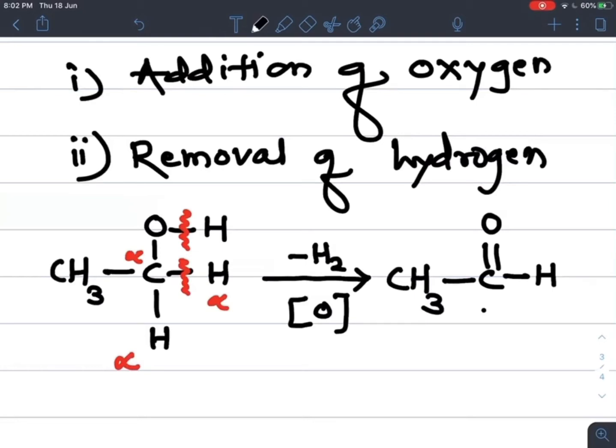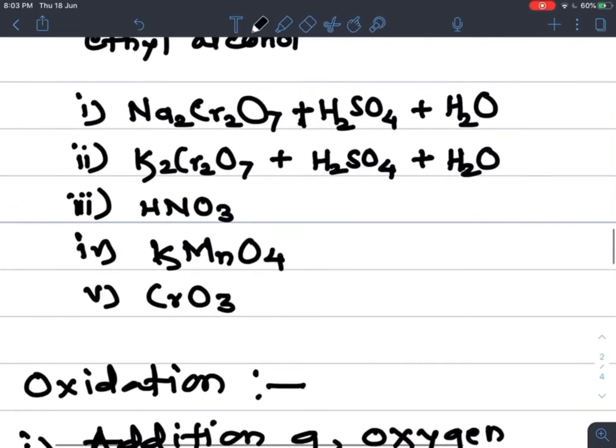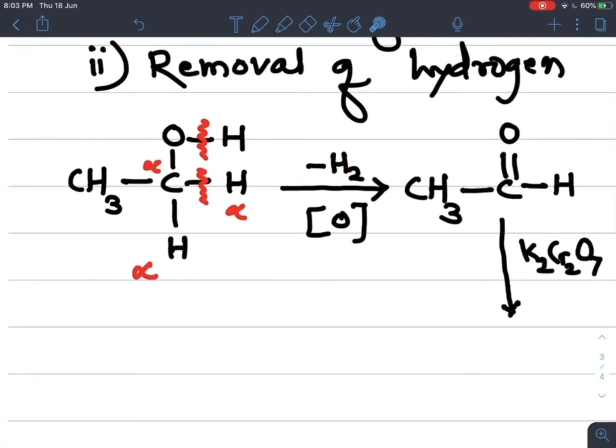Now this reaction proceeds further, because if K2Cr2O7 or dilute HNO3 or these oxidizing agents are used, Na2Cr2O7 or K2Cr2O7, HNO3, if these oxidizing agents are used during this oxidation here, then in the first step we get its corresponding, so what is the functional group here?